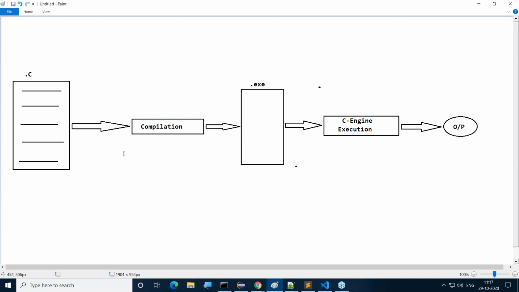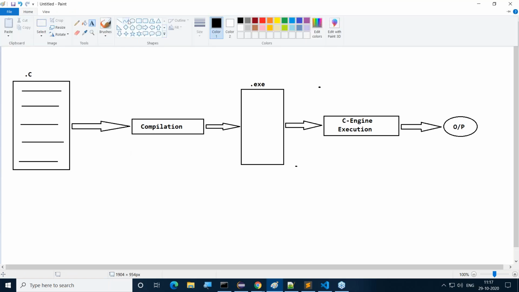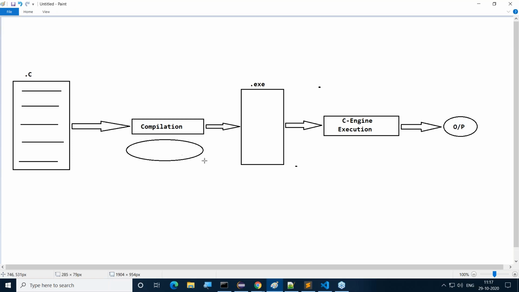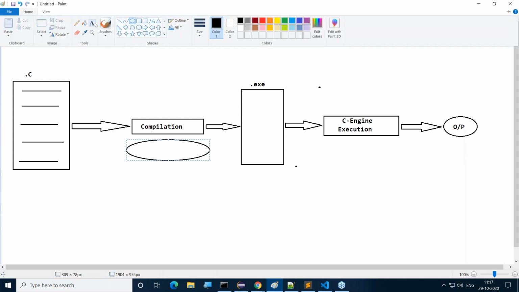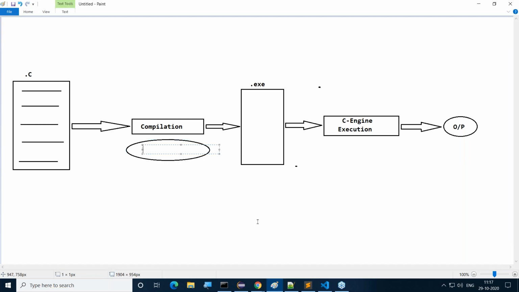Let's observe this clearly. As per the definition, for compilation we have to use some operating system. Which operating system are we going to use here? The Windows operating system. For compilation purposes, we are going to use Windows.